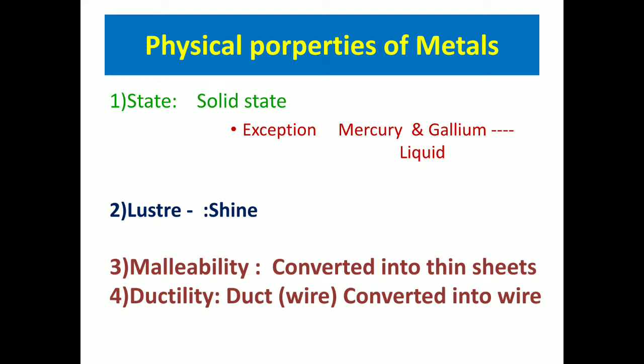What is ductility? Duct basically means a wire-like structure, wire. So all metals can be converted into thin wire also. As they can be converted into sheets, they can be converted into wire. So ductility is the fourth property. So state, luster, malleability, ductility, these are the four properties.